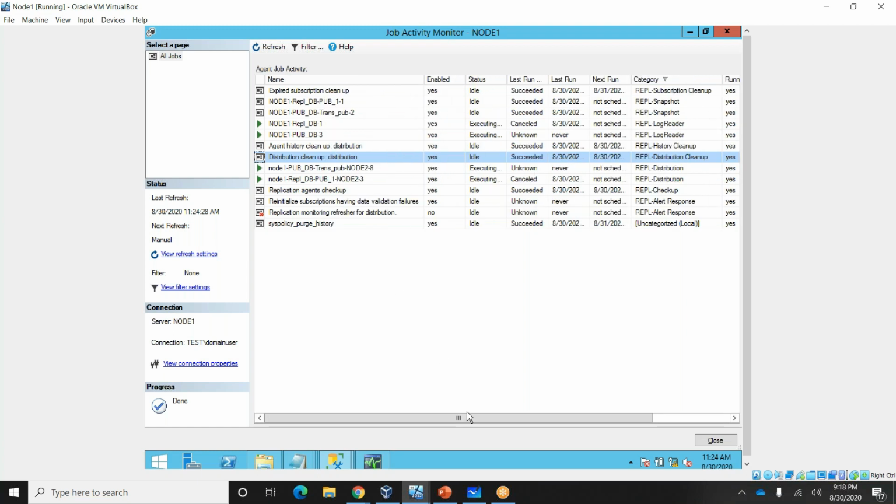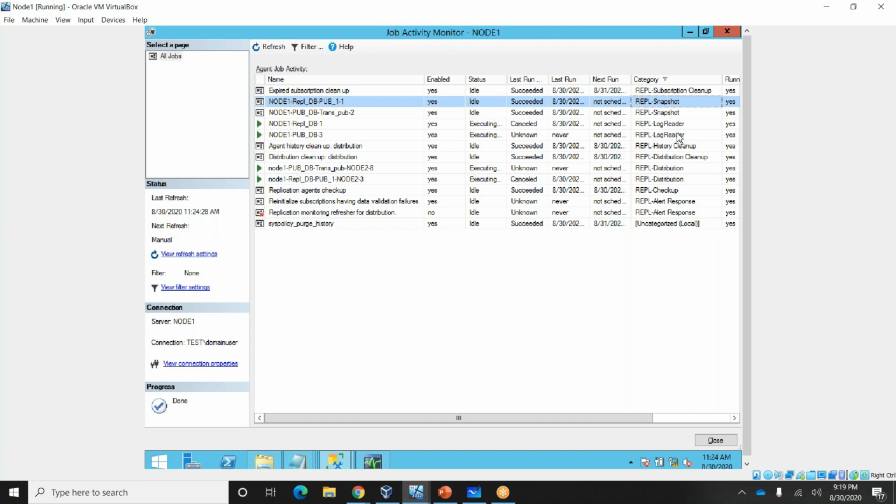I'll say something about this. When you create a publication, for each publication one snapshot will be created. So before that I had one publication and for that one we have one snapshot; for this one we have one snapshot. The jobs will be created.